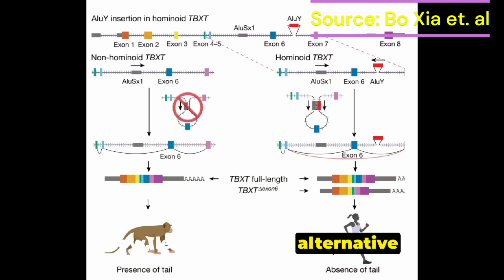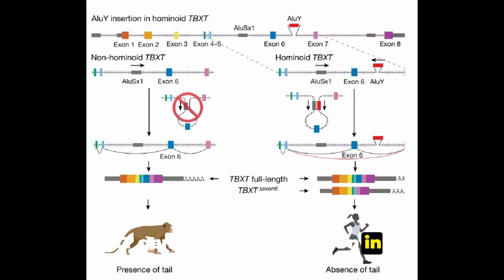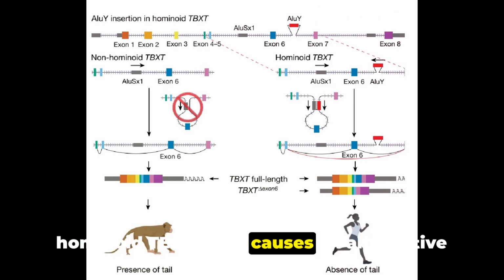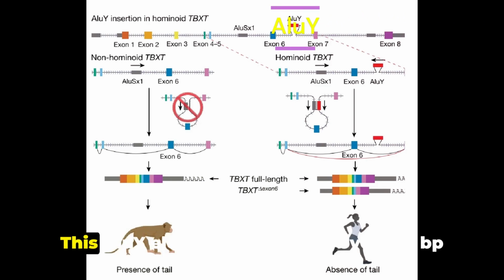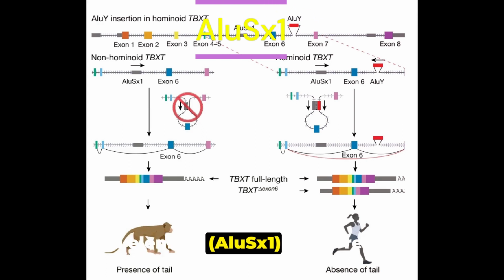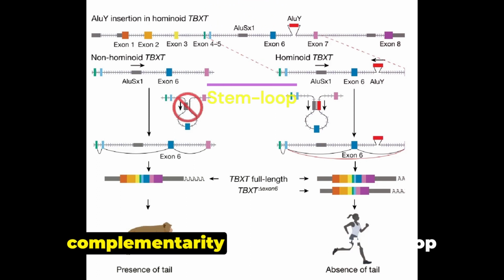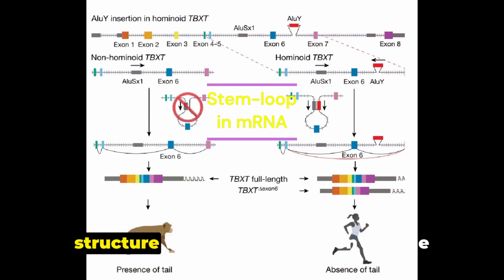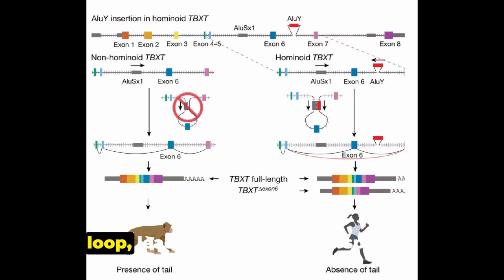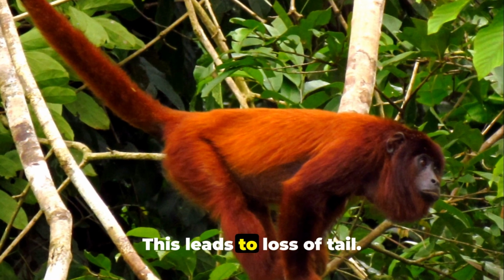Now let's talk about alternative splicing, a genetic phenomenon. The ALU insertion in the hominoid TBXT gene causes an alternative splicing event. This ALU element, positioned over 500 bp from exon 6, when combined with another ALU element, ALUSx1, in the reverse orientation in intron 5, forms a stem-loop structure due to sequence complementarity, which traps exon 6 in the loop, leading to a hominoid-specific alternative splicing isoform, TBXT-Δexon6. This leads to loss of tail.